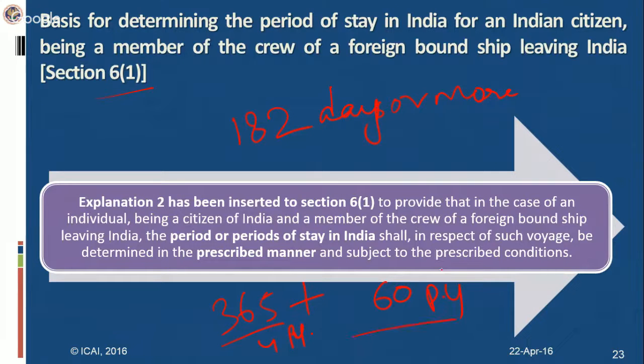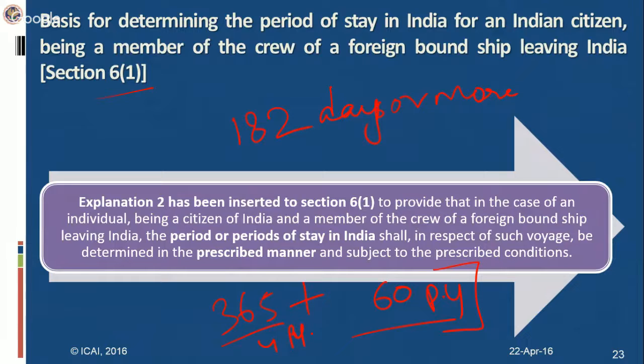In these conditions, there are certain exceptions where the second condition will not be applicable. It is provided that where an Indian citizen leaves India as a member of the crew of an Indian ship or for the purpose of employment outside India, then that Indian citizen will be a resident of India only if he stayed in India for 182 days. Now, there are certain uncertainties in the case of foreign bound ships, where the destination of the voyage is outside India. There is uncertainty regarding the manner in which the residential status has to be determined and the basis for determining the period of stay.